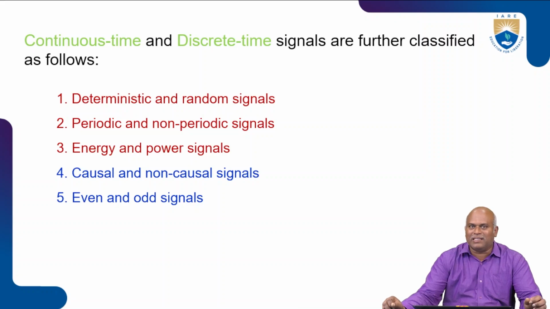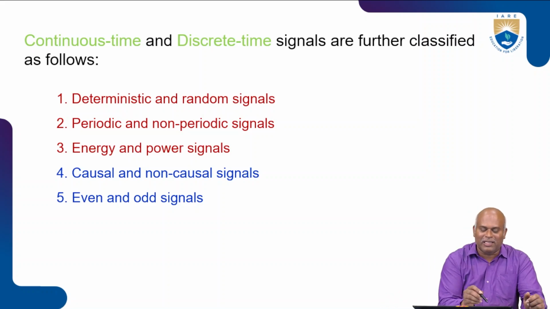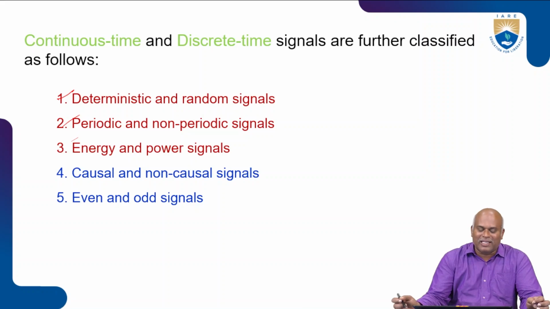The first classification is deterministic and random signals. The second classification is periodic and non-periodic signals. The third classification is energy and power signals. The fourth classification is causal and non-causal signals. The fifth classification is even and odd signals. In this section I am going to discuss deterministic and random signals, periodic and non-periodic signals, then energy and power signals. In the next section I will discuss causal and non-causal signals and even and odd signals.